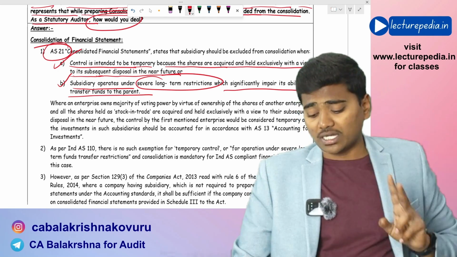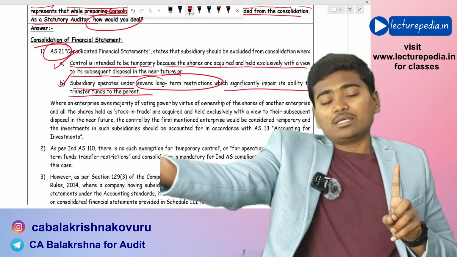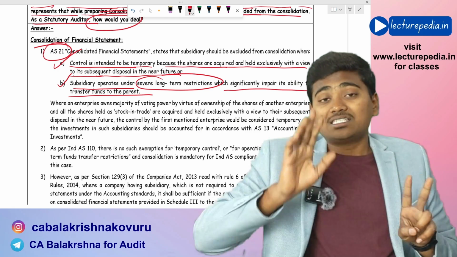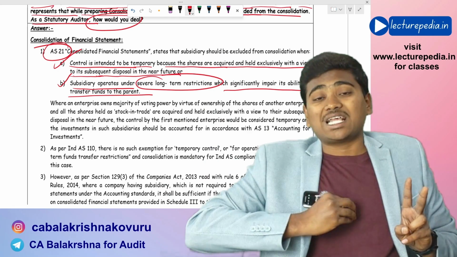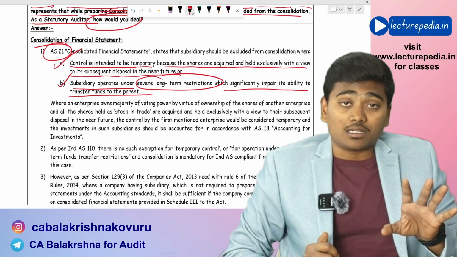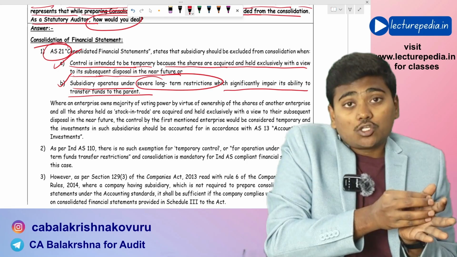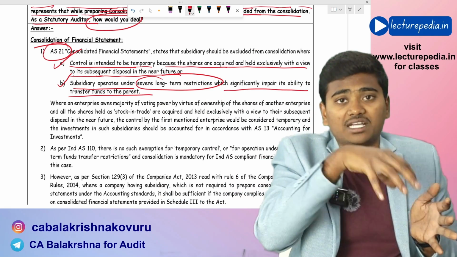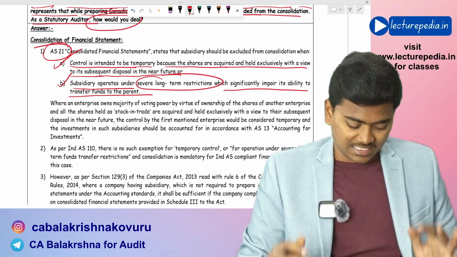If any of these two conditions is satisfied, then the parent entity, while preparing consolidated financial statements, need not include that subsidiary in its consolidated financial statements. Hope that is clear. As per accounting standards,